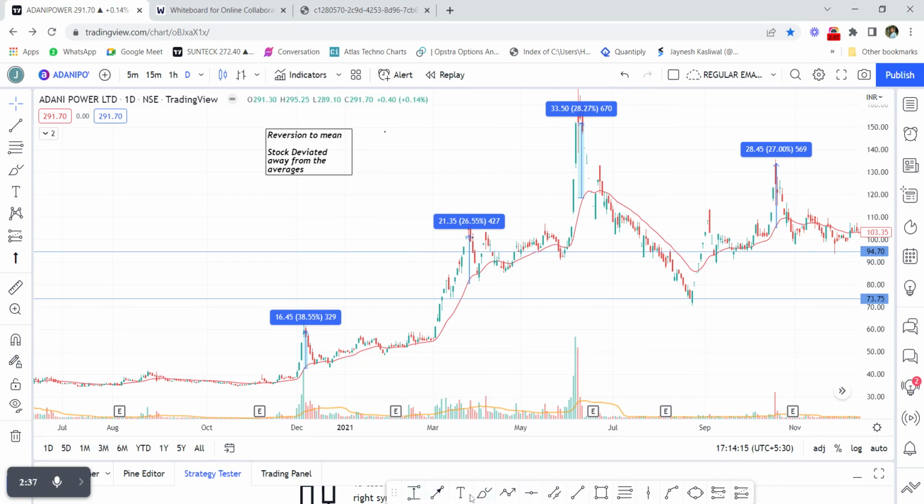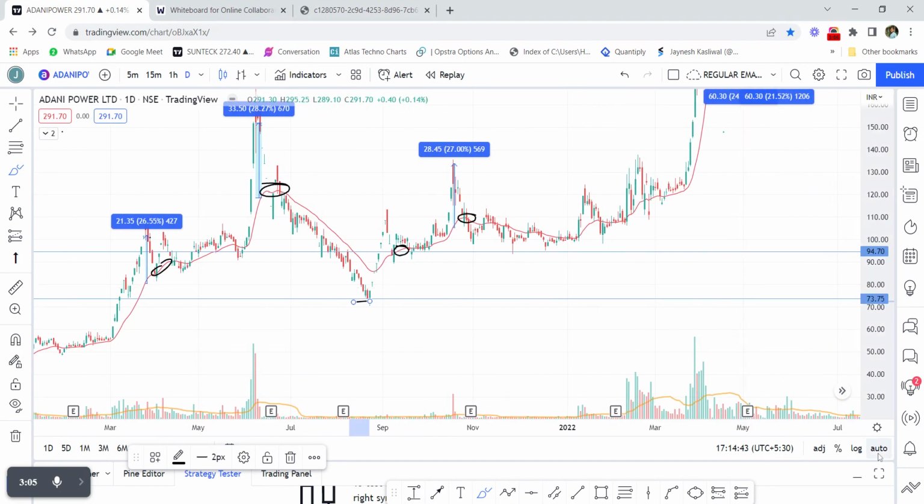Whenever you look for an entry opportunity in such stocks, you have to wait for the reversion to mean, that is, wait for the stock price to come back near the moving averages and then take a position. Because if you take an entry at extreme price levels, let's say extreme gap ups or gap downs, then these do not provide a low risk high reward entry opportunity. The risk automatically increases if you buy an extended stock.